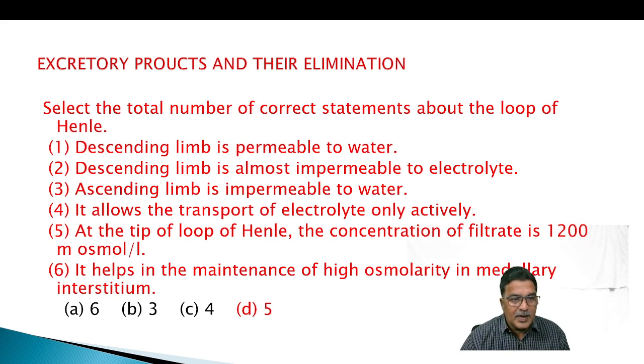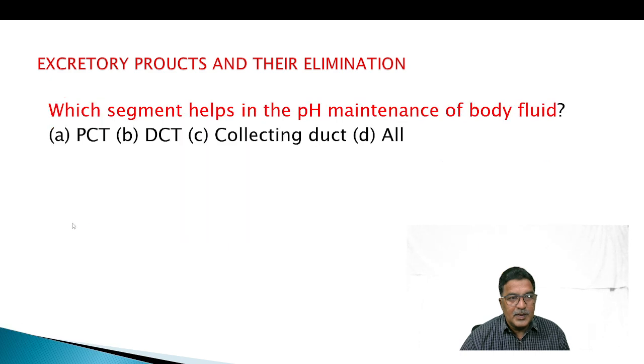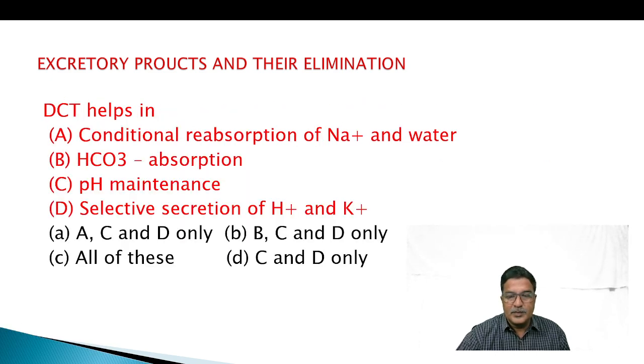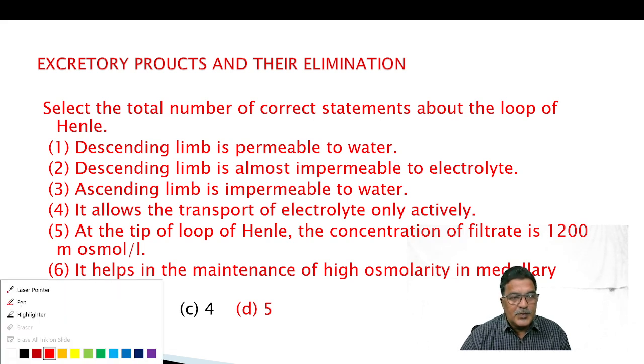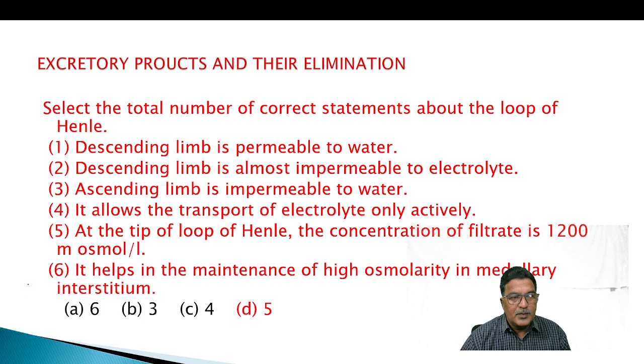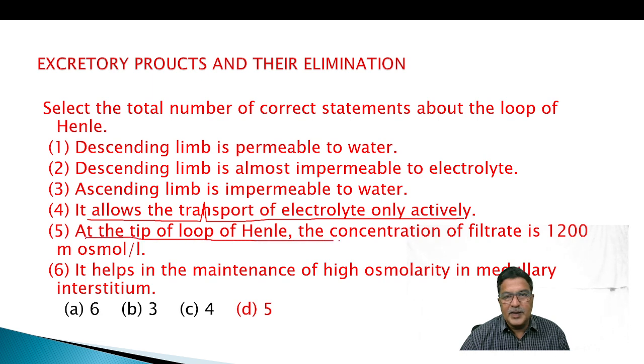Here we don't have clarity with these two: allows the transport of electrolyte only actively, and at the tip of loop of Henle the concentration of the filtrate is 1200 milliosmol. Here we have a little controversy in this area.